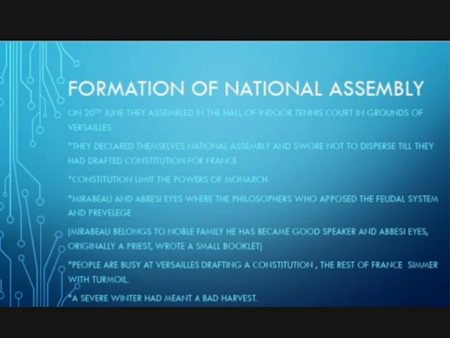The people were busy at Versailles drafting a constitution. The rest of France simmered with turmoil. What was the situation? A great disturbance had arisen in France. What is that disturbance? A severe winter had meant a bad harvest.